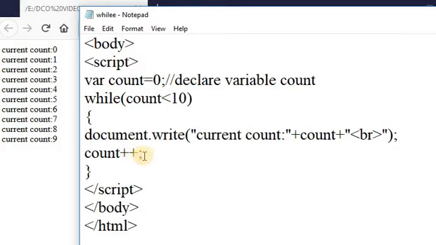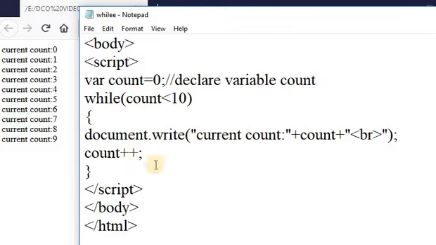Here count is incremented by 1, that is 0 plus 1. Now the value of count is 1. Again it checks the condition, 1 is less than 10, the condition is true. That's why again it prints the current count, that is 1. After that, count is again incremented by 1, that is 1 plus 1, that is 2. Here the count value is 2.